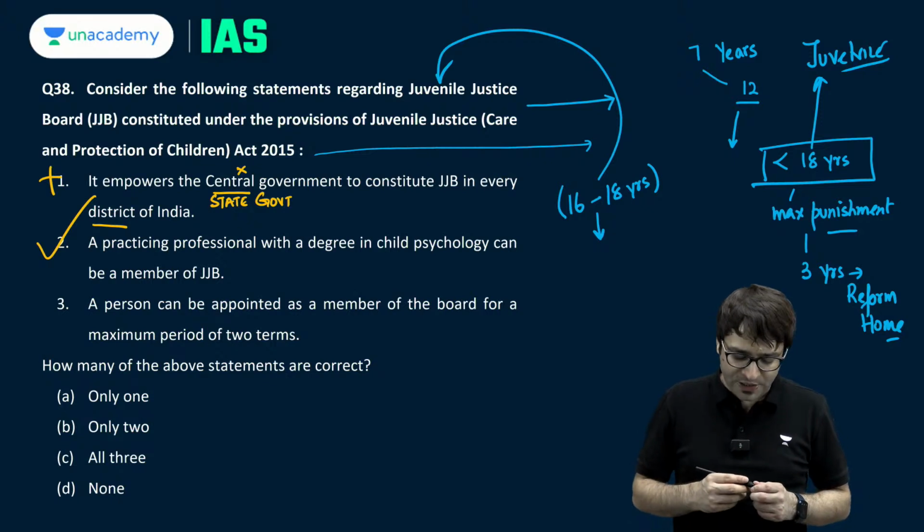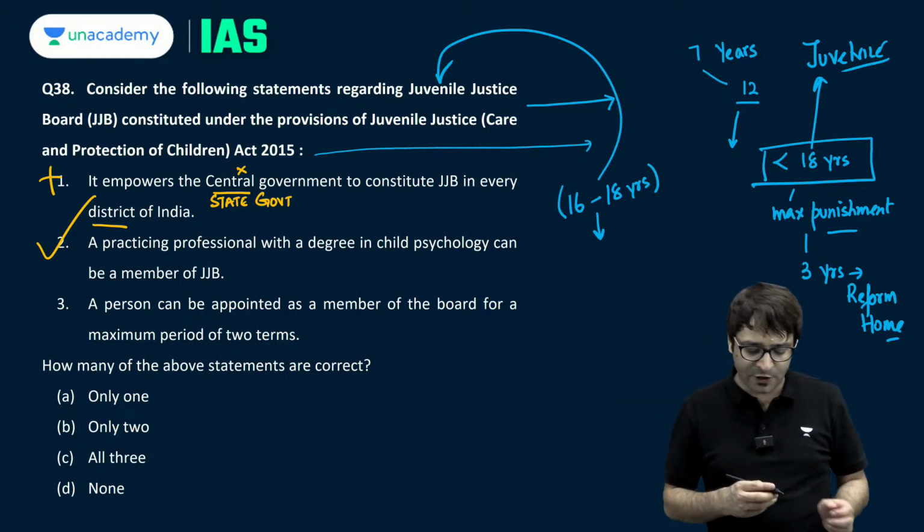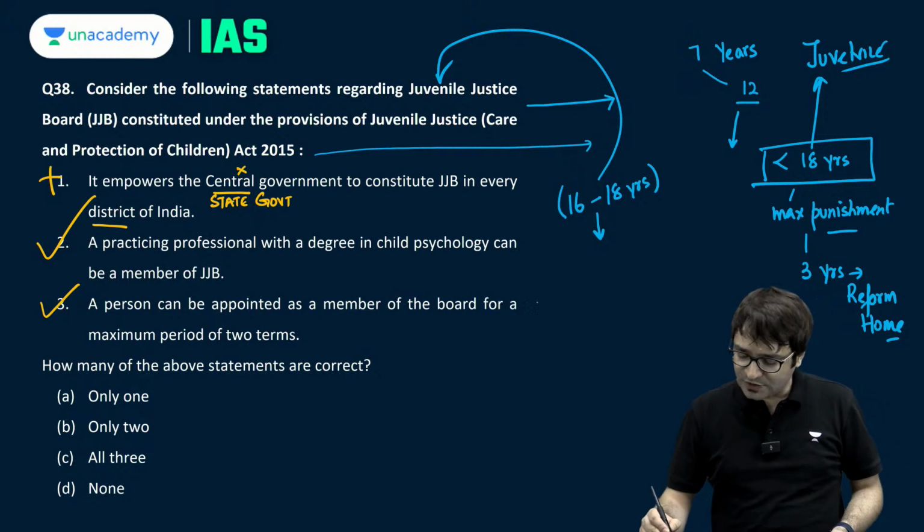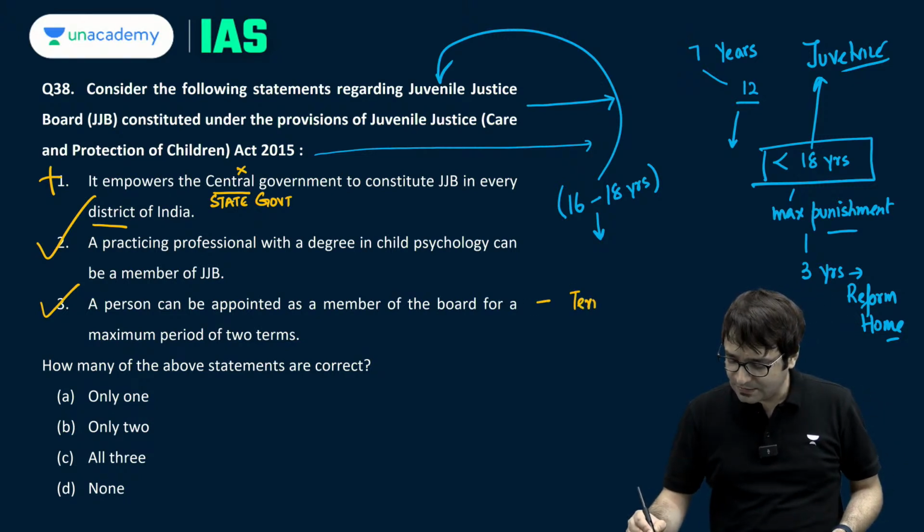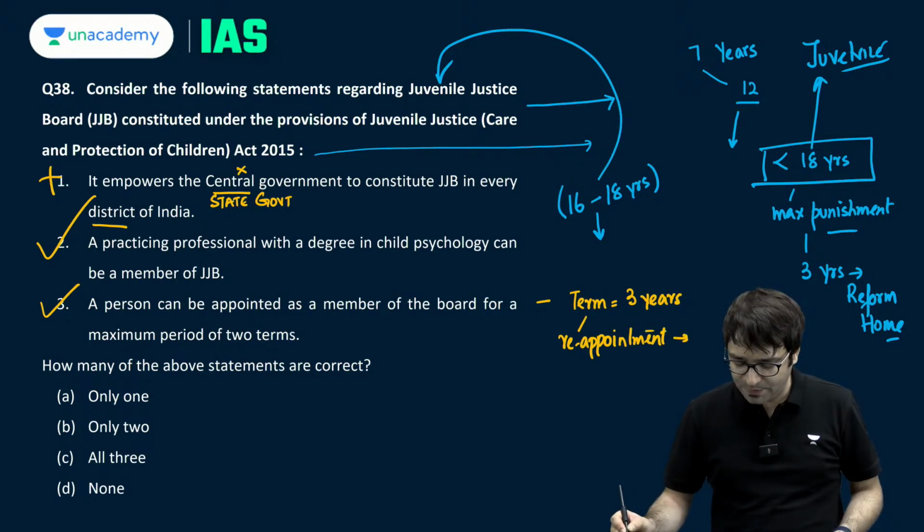A person can be appointed as a member of the board for a maximum period of 2 terms. This is correct. So the term is 3 years. But you can be reappointed as well. But reappointment is only for 2 terms.